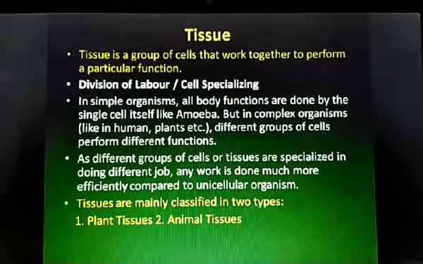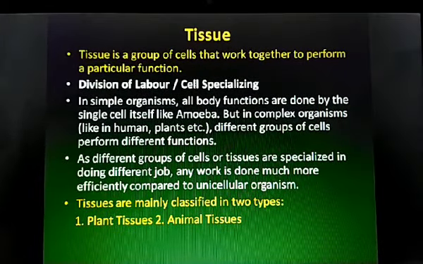Let's see what a tissue is. Tissue is a group of cells that work together to perform a particular function. In simple organisms, all body functions are done by a single cell, as I've mentioned in the introduction of this chapter, like that of amoeba. But in complex organisms like human beings and plants, different groups of cells perform different functions.